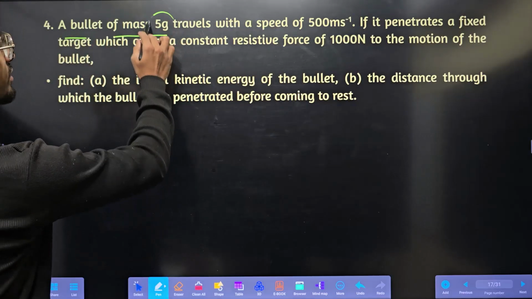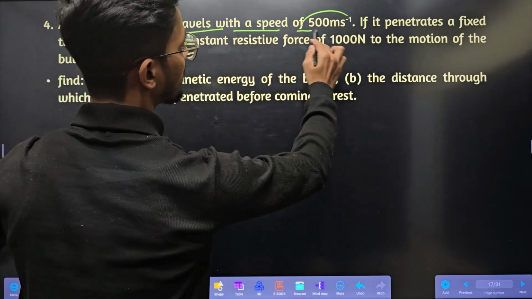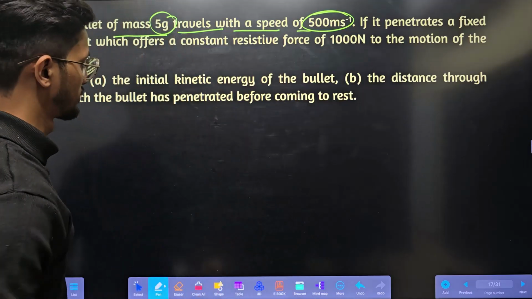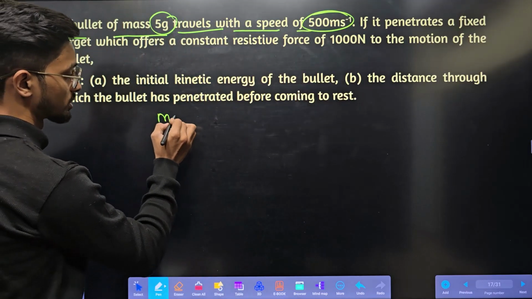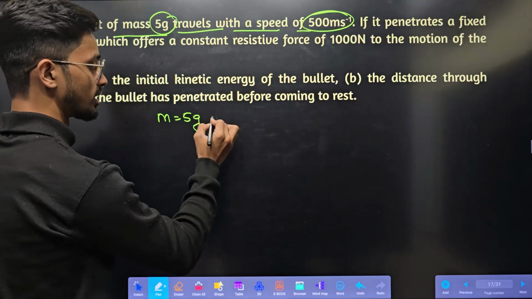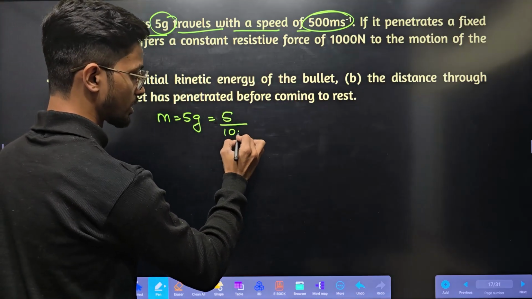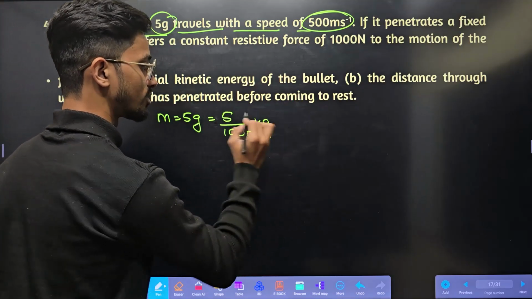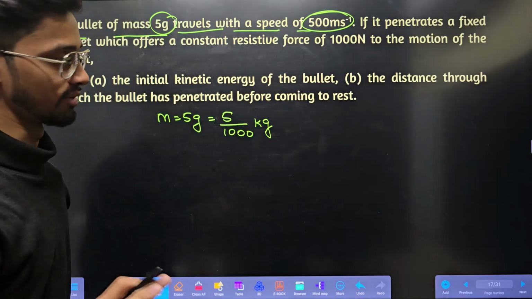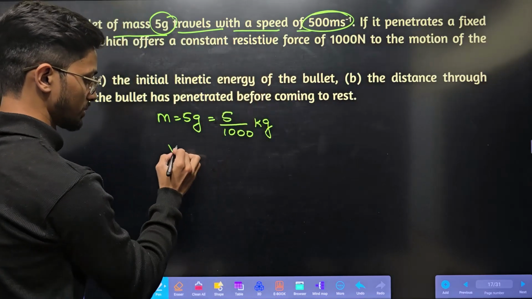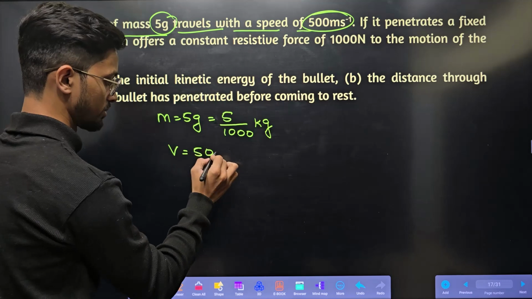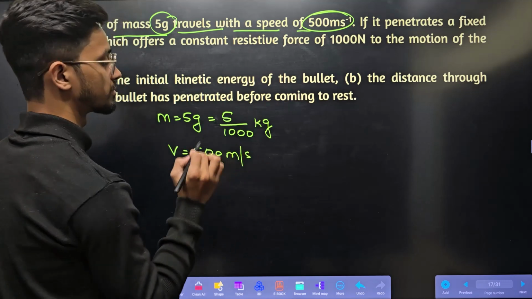A bullet of mass 5 gram travels with a speed of 500 meter per second. Mass is 5 gram, that is nothing but 5 by 1000 kg, because we always need to write in terms of SI units.